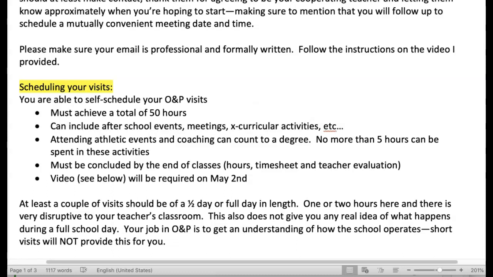So schedule your visits. You're able to self-schedule your O&P visits. A reminder, you must achieve a total of 50 hours. And you can include your after-school events, meetings, extracurricular activities, and all of that. I know some of you are interested in attending athletic events and coaching. So those can count to a degree. I really don't want you to spend more than 5 hours observing coaching in an athletic event or that sort of a thing, but do please participate in some of those activities if you get the chance.